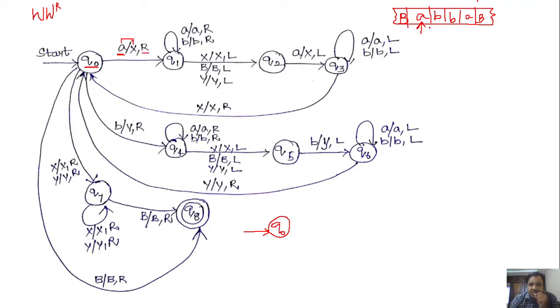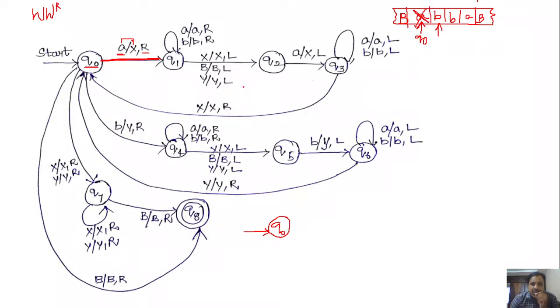That is the general logic we followed. We also move from state q naught to q1. If we get A as the input, we replace it with X and move the head towards right.